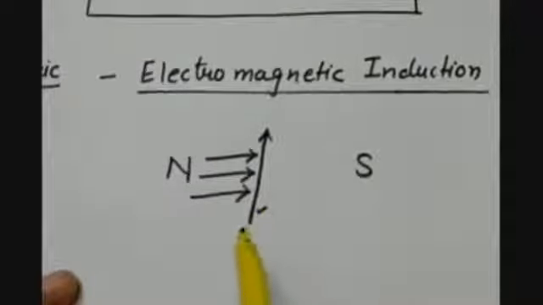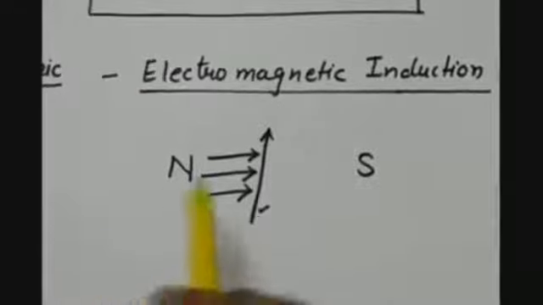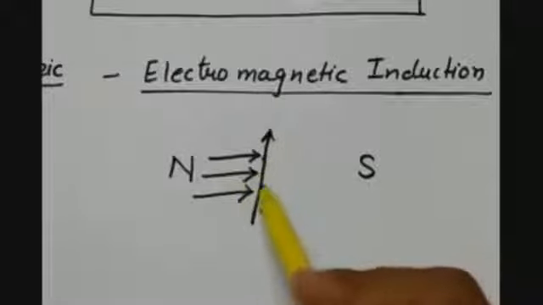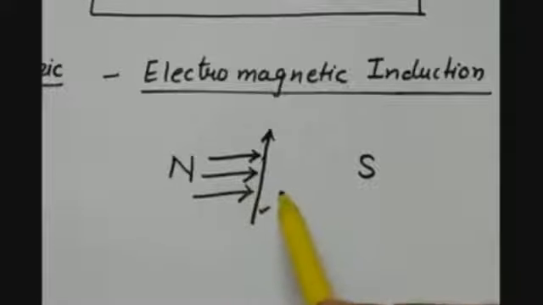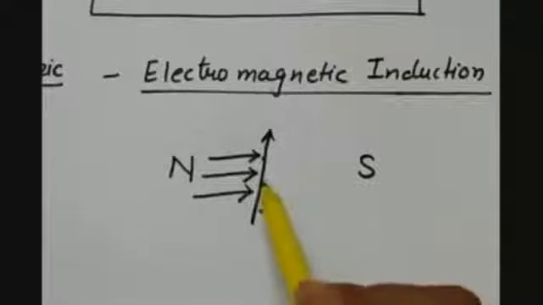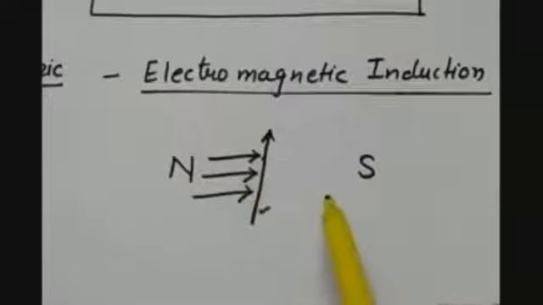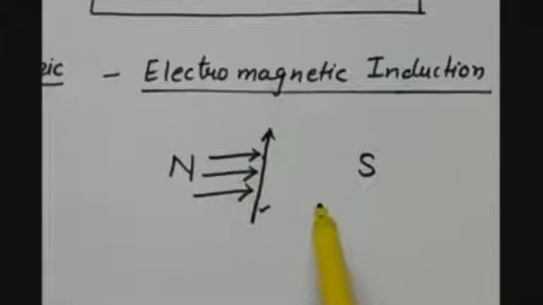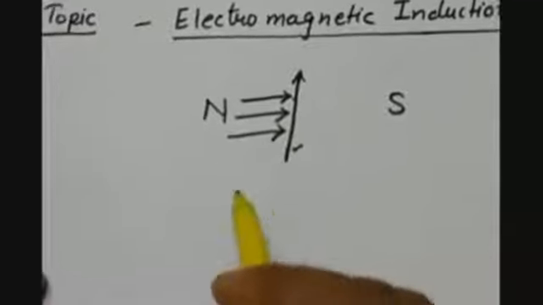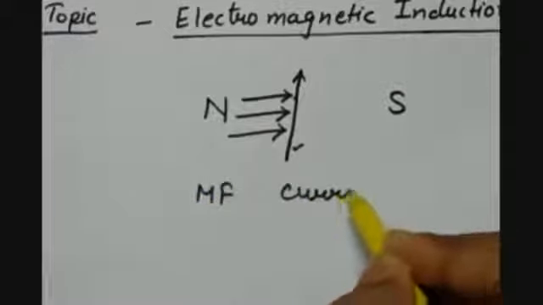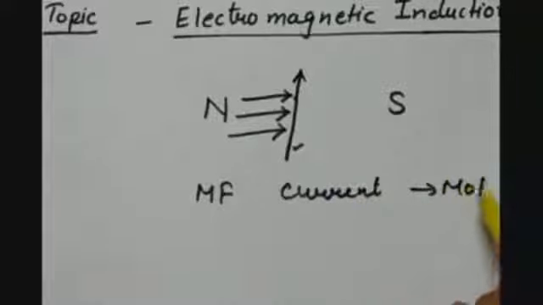So previously we have studied that when a conductor is placed in a magnetic field in such a way that the current flowing in the conductor is perpendicular to the magnetic field lines, then it experiences a force, and because of that force rotatory motion is produced, that we have seen in case of the electric motor. But don't you think this process can be reversed? Here we were having magnetic field, current, and we produced motion.